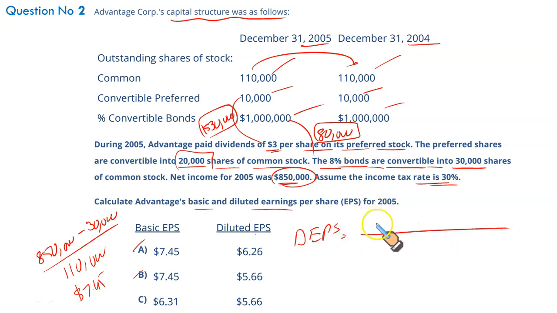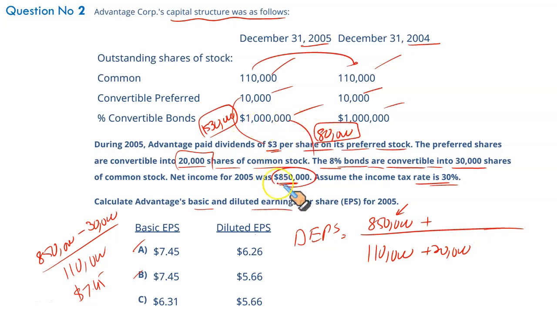For diluted earnings per share, take 850 and don't add back the preferred stock dividend, because this amount 850 is before the preferred stock dividend. So if you deduct, then you have to add, so just keep it 850. Don't add 30 to it, because this 850 is before the deduction of preferred stock dividend, right? In the denominator, we will have 110 as our weighted average number of shares. Now, since we want to calculate the diluted earnings per share, how many common stock will be there once these preferred stock are converted? 20,000. This will become part of the denominator. Preferred stock dividend saved is already included, so don't add 30 again. It will make your solution incorrect.